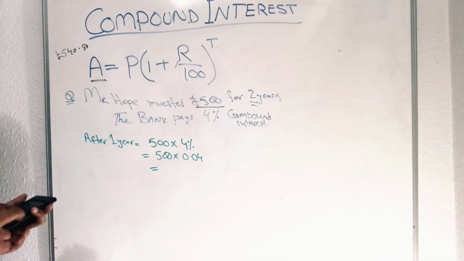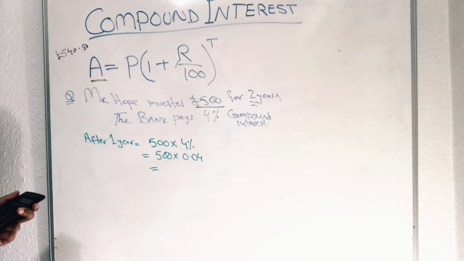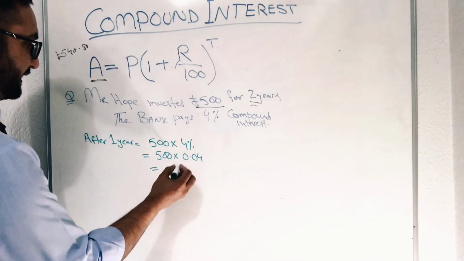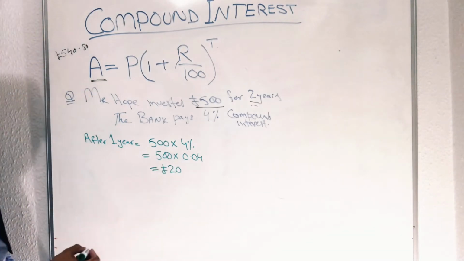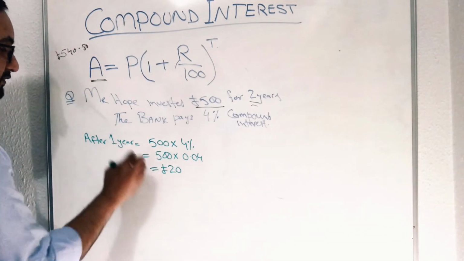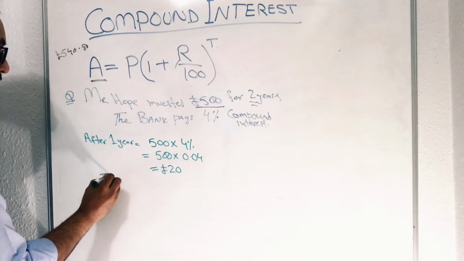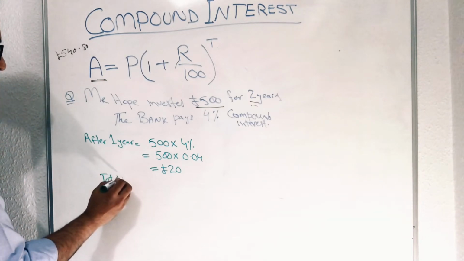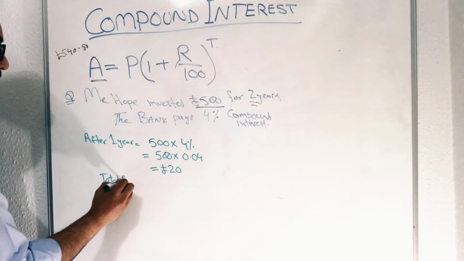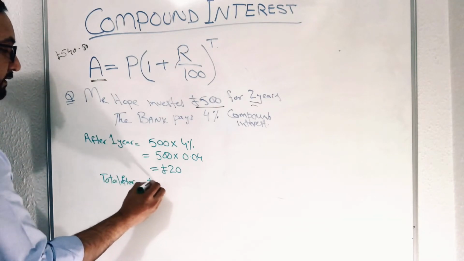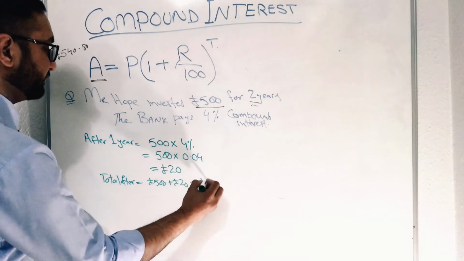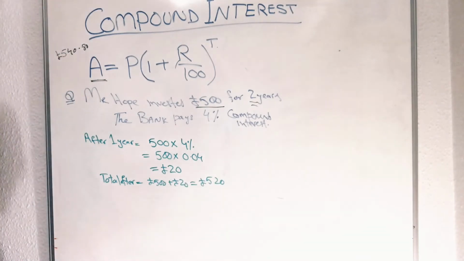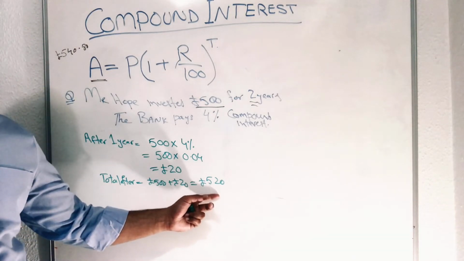then you will get, so that giving you 20 pound. So after 1 year, your total amount, total after 1 year, you will get 500 add 20 pound, which is 520. So after 1 year, you got 520 in your bank.